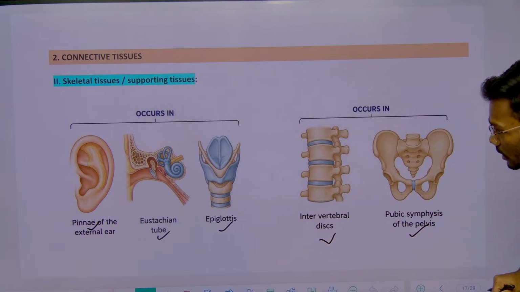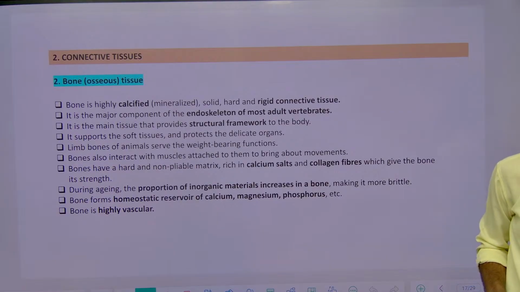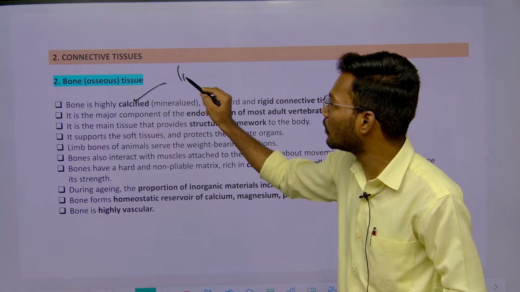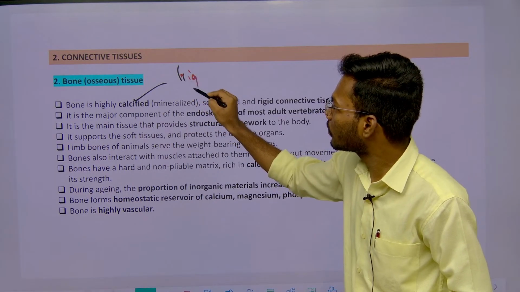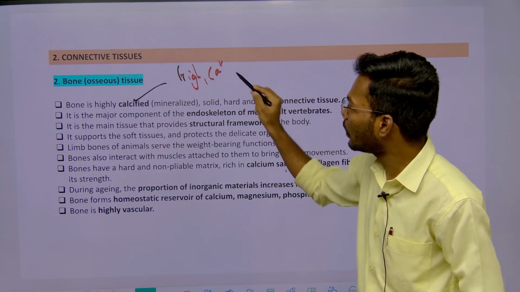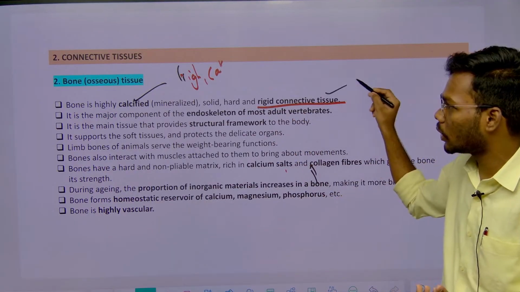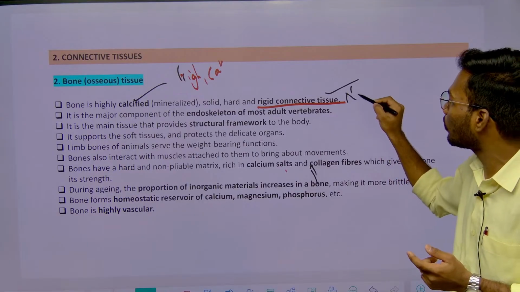Apart from cartilage, there is one more tissue which is called bone. It is very strong, highly calcified, with high levels of calcium, and also it is a very rigid connective tissue because it is not palpable.